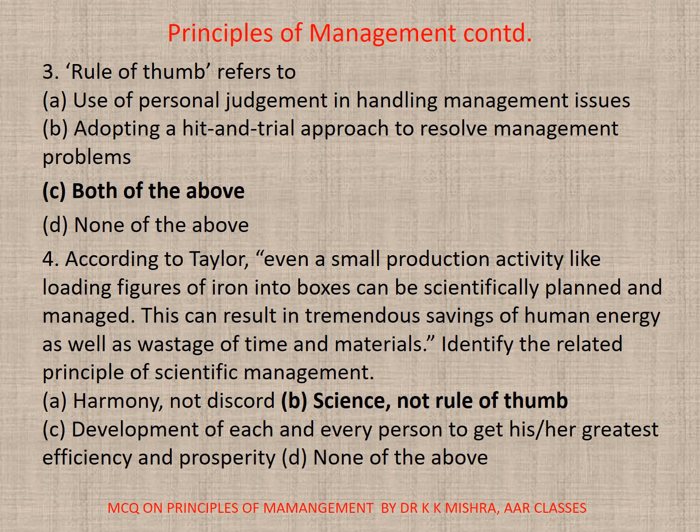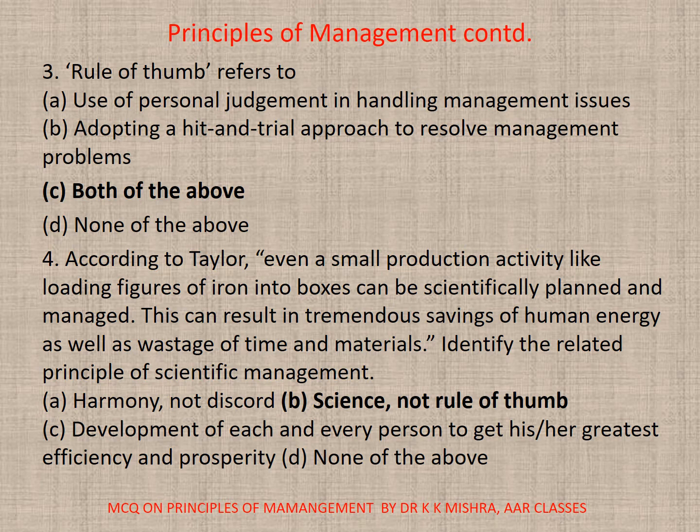decision. 3. Rule of thumb refers to A. Use of personal judgment in handling management issues. B. Adopting a hit and trial approach to resolve management problems. C. Both of the above. Correct option is C. Both of the above.